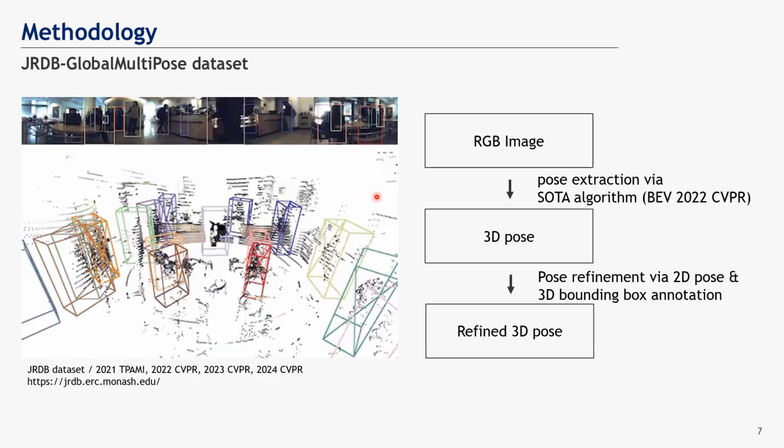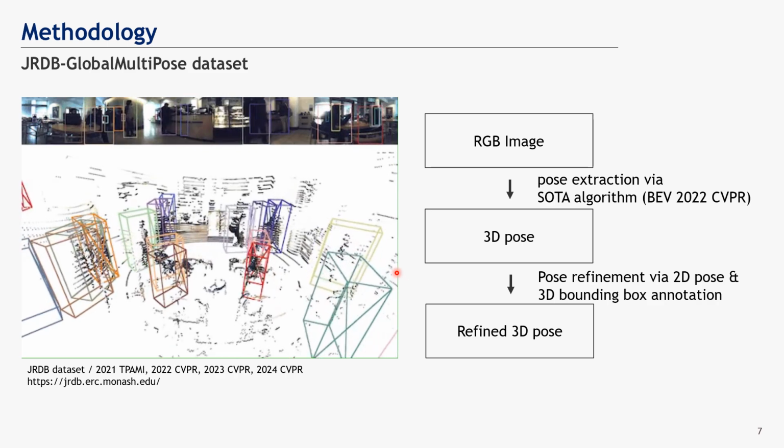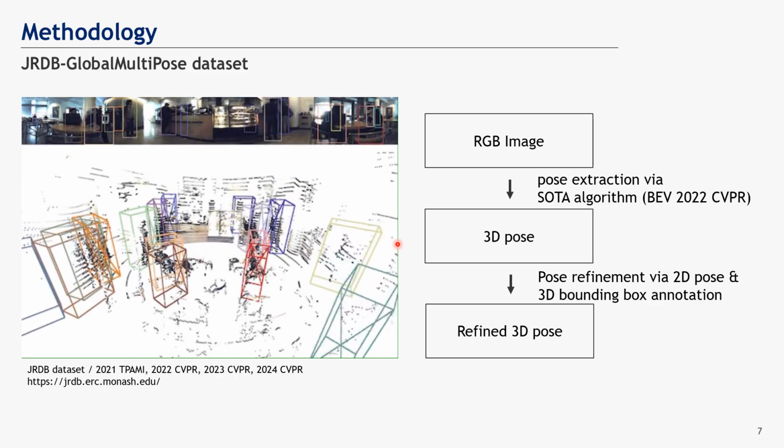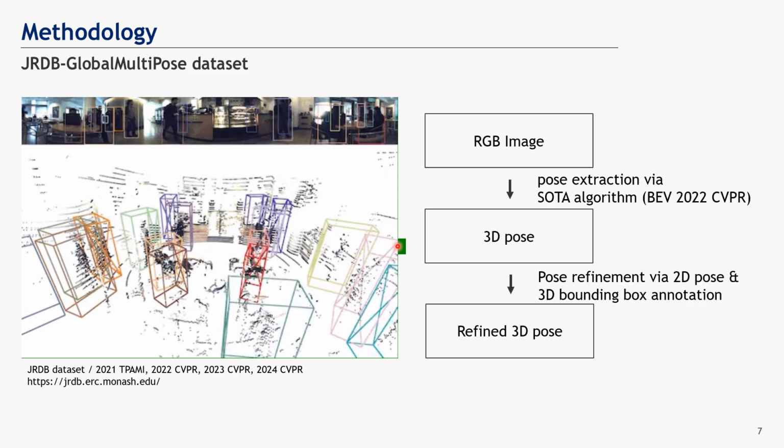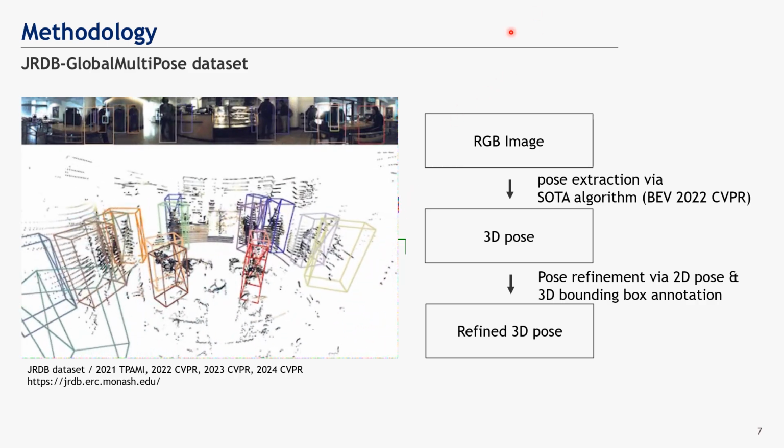Here, we explain the dataset parsing framework in detail. We parse the JRDB dataset, which captures human motion via a mobile robot in a campus scene. The robot uses RGB, LiDAR, and many more sensors. We mainly use RGB image and 2D pose annotation and 3D bounding box annotation to parse the dataset.